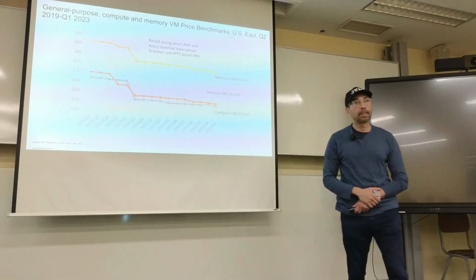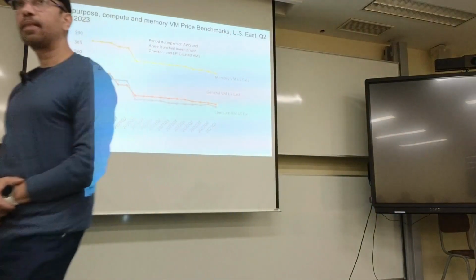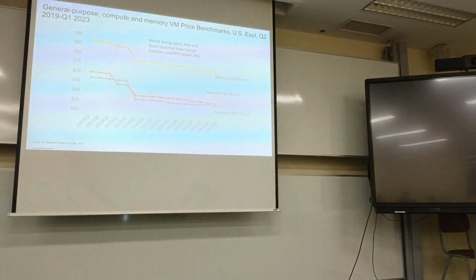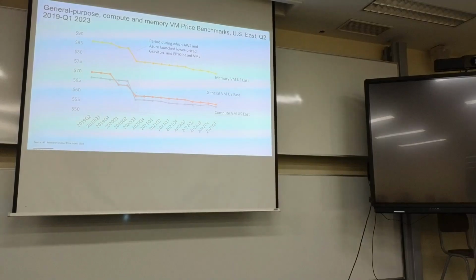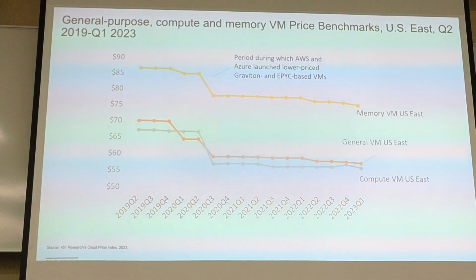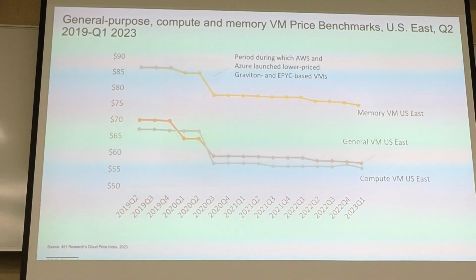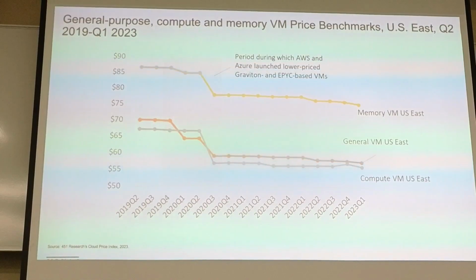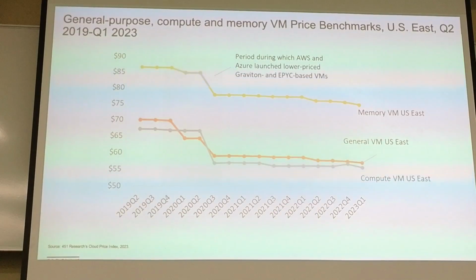Yes? Sorry to interrupt. That's fine, go ahead. This should be indexed compared to bare metal prices, no? Sorry, say that again? This should be indexed compared to bare metal prices. Right, well, this chart just shows you how much it costs for compute and memory on AWS. So yes, you would think that bare metal gets cheaper over time. Exactly, but this is my point, that even though compute has gotten cheaper at the bare metal level, the cost has actually stayed almost the same, and actually feels like it's going up.